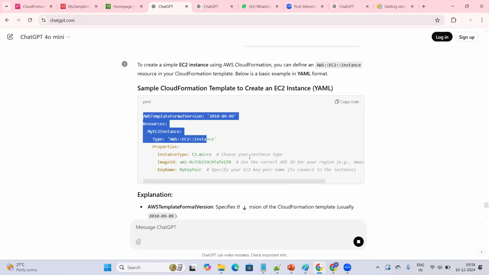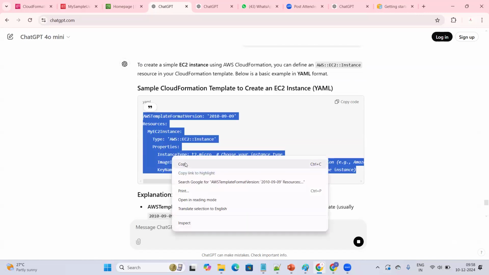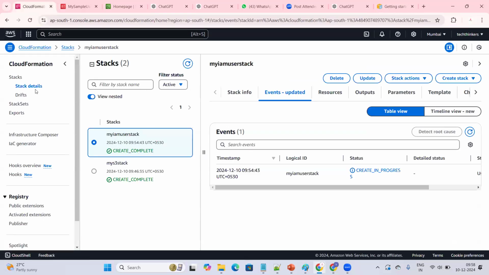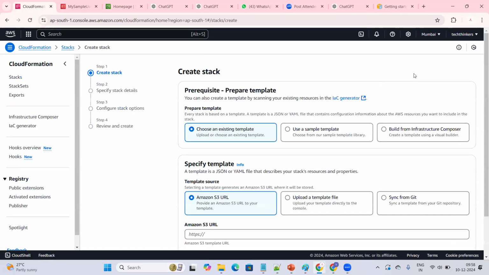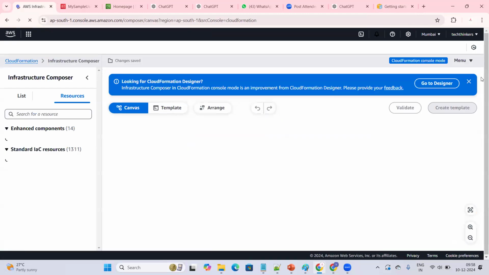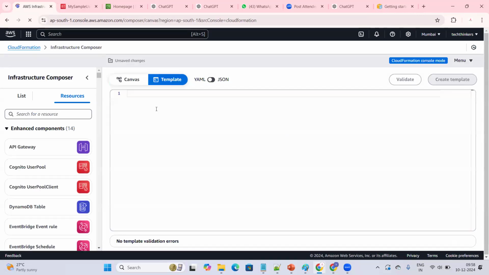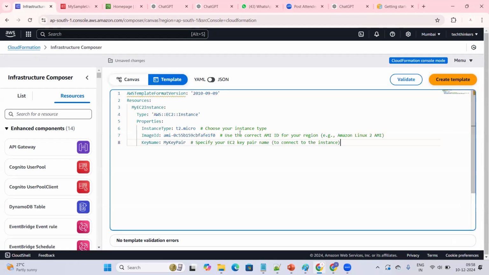I'm going for choosing this particular piece of code. I'm going for the CloudFormation. You can go here and provide some stack. You can create a new stack with new resources, build from the infrastructure, create infrastructure, select the template, and provide your code here.